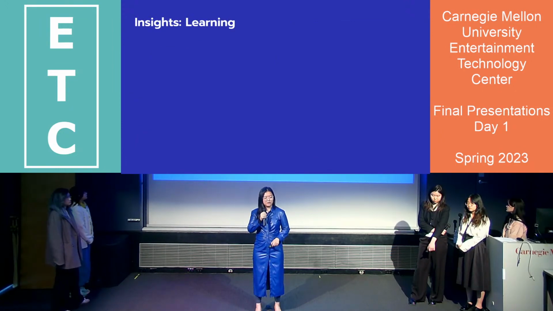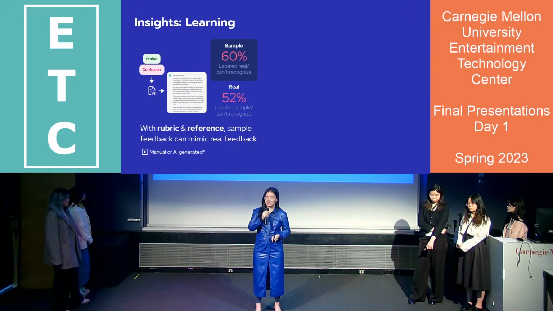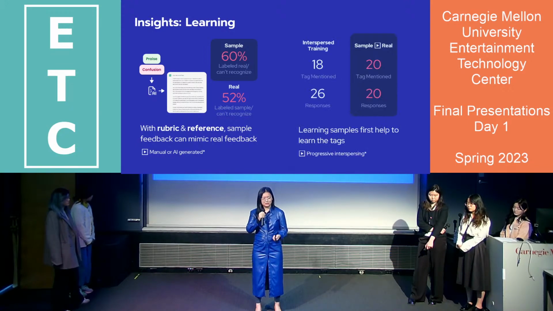In terms of learning, we designed a rubric that contains tags and descriptions to generate sample feedback. We used both manual and AI generation for sample feedback, and it turns out it's really effective at mimicking real feedback in both emotion and content. Sometimes the sample feedback even got recognized as real feedback more than the real feedback itself.